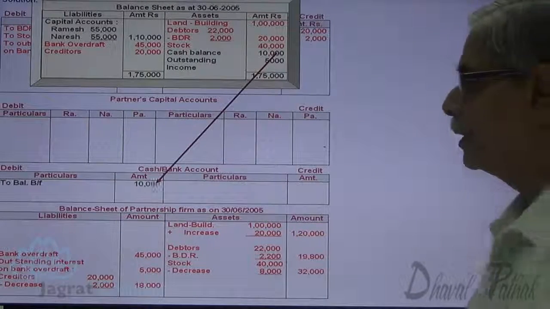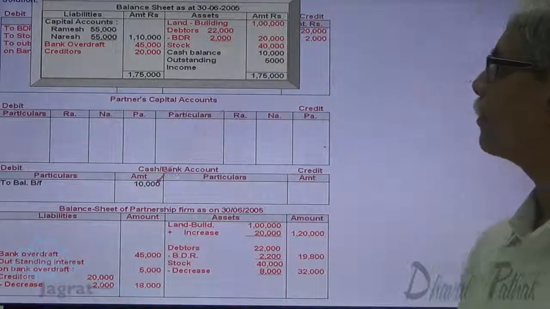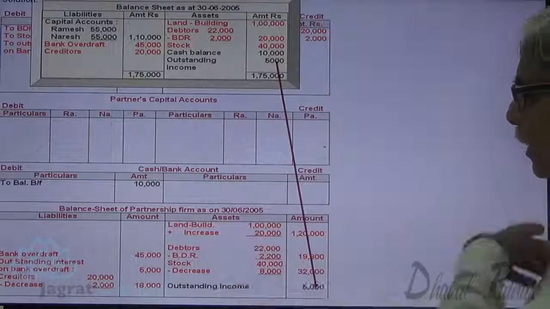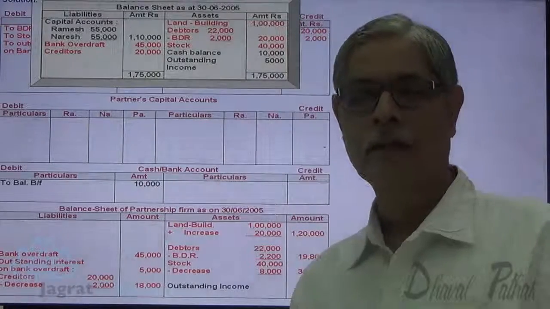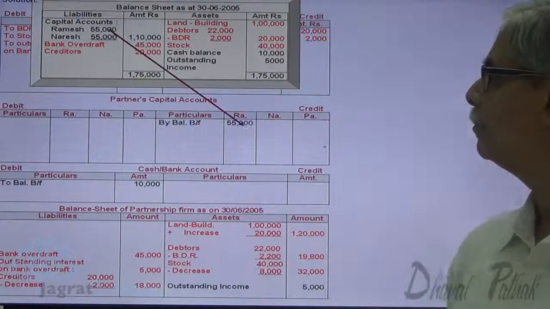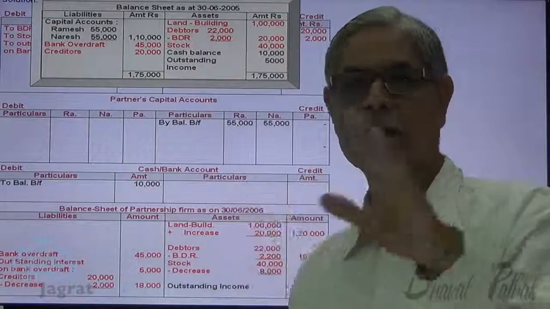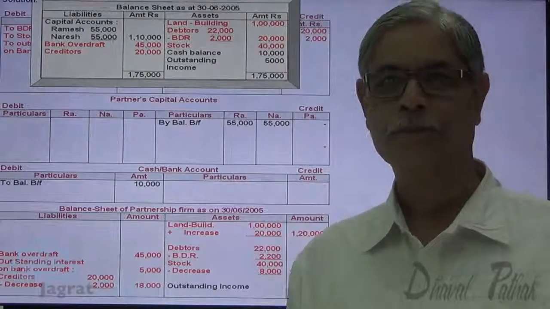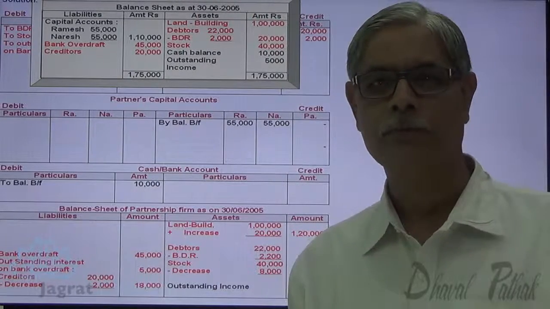Cash balance, balance brought forward 10,000, will appear on the cash and bank account debit side. Outstanding income will appear on the asset side of the balance sheet. Capital of Ramesh and Naresh is transferred to their capital accounts on the credit side, balance brought forward. Bank overdraft and creditors we have already considered. So other details of the balance sheet are taken care of.